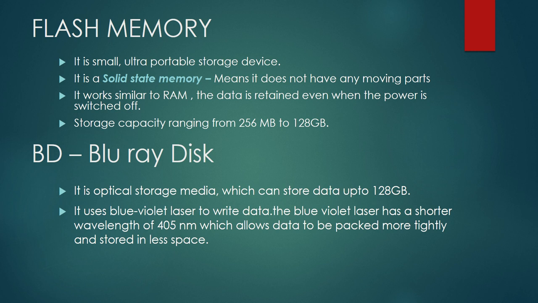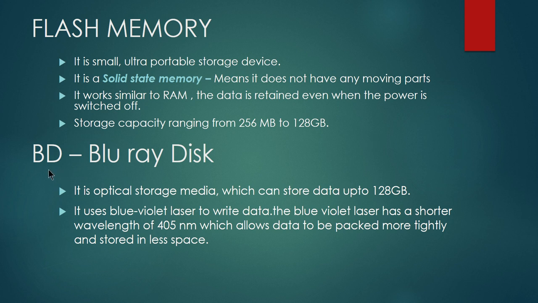Whereas flash memory is non volatile memory, but it works as fast as your RAM. That's what they are trying to say. You know that USB drives range from 256 MB to 128 GB, so flash memory is available in those capacities. These are all the points you need to know about flash memory.